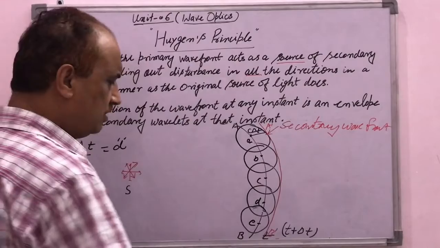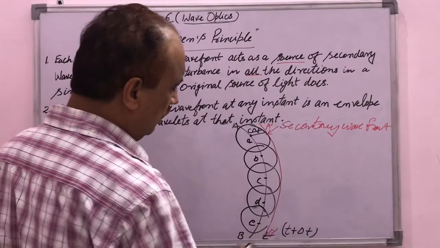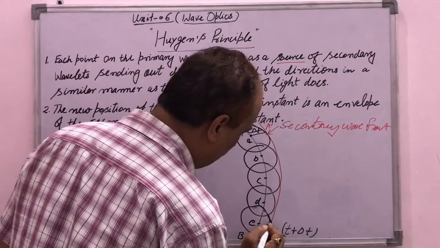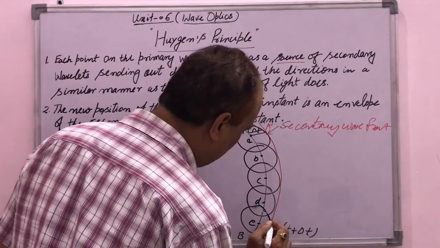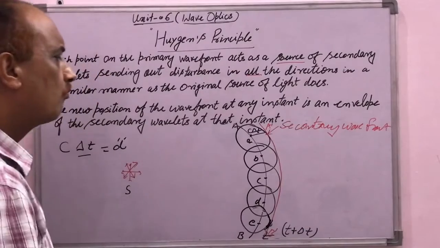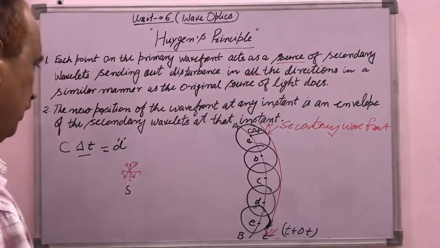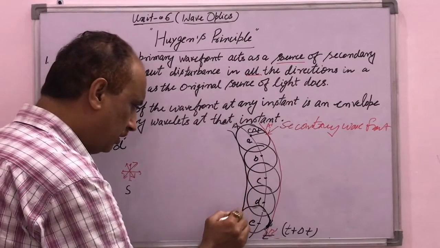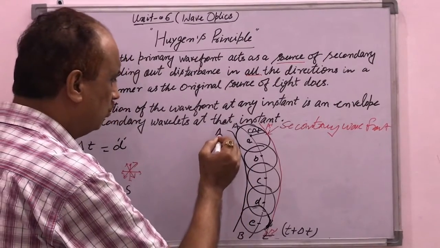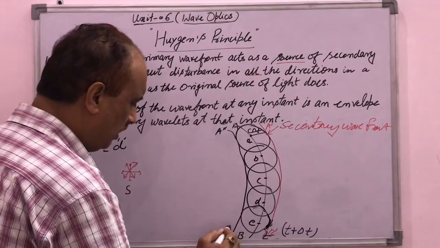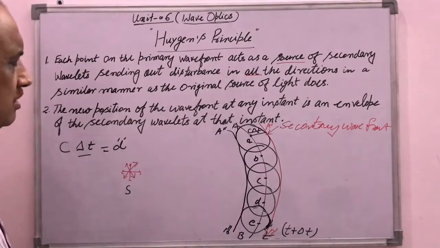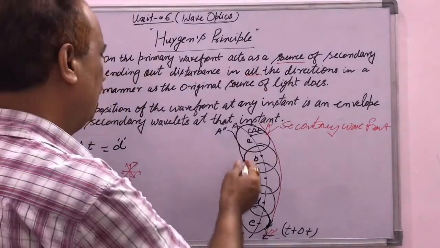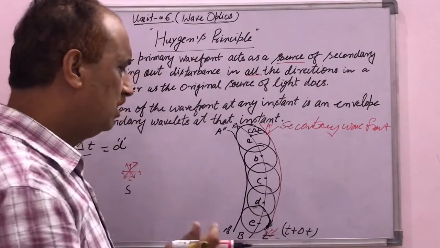A dash, B dash is the secondary wavefront. It gives a new position, means the envelope gives the new position of the wavefront. We can also draw another wavefront in the backward direction, say A double dash, B double dash. It is the previous wavefront, the pre-primary wavefront, then the primary wavefront, then A dash, B dash is the secondary wavefront.